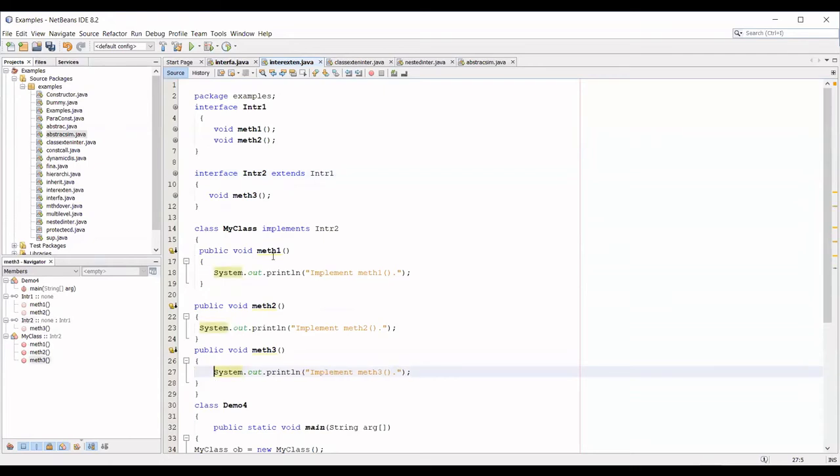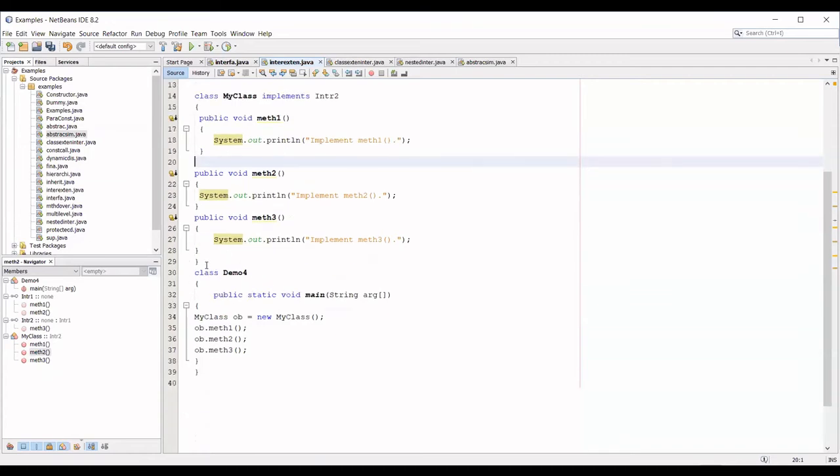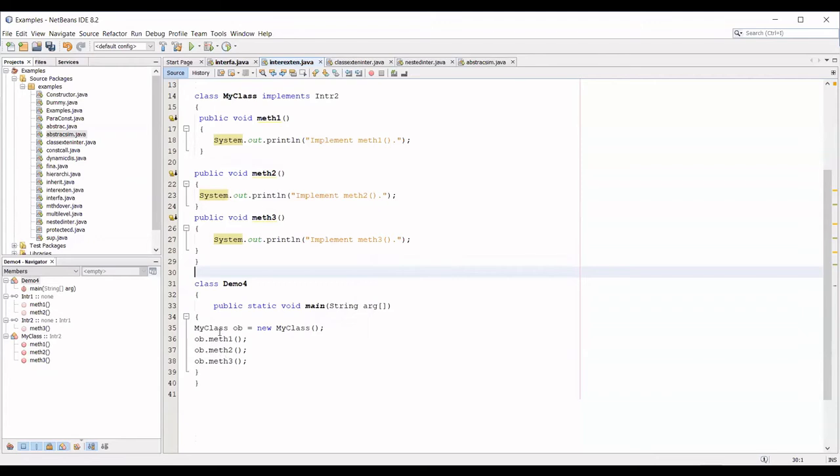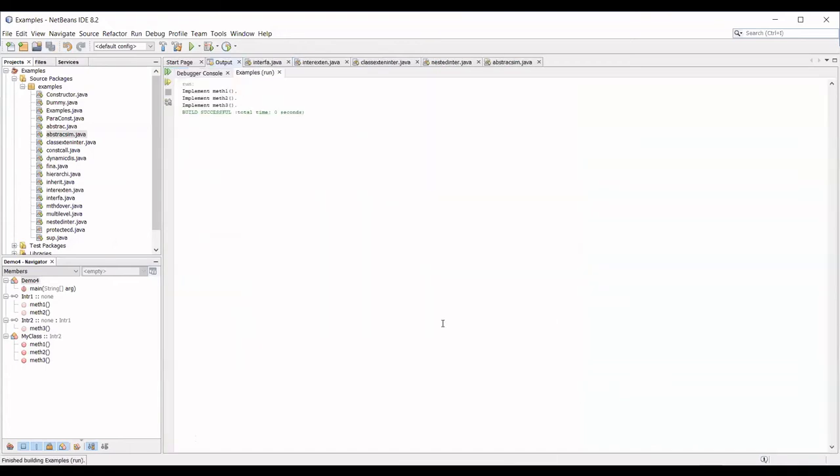Only 3 methods: method 1, method 2, method 3. Then inside the class, we created the object for that particular class and accessed method 1, method 2, method 3. So what will be the output? Can you see the implementation of method 1, method 2, method 3? Yes, ma'am.